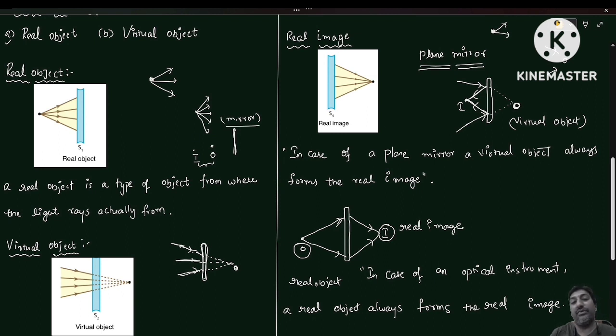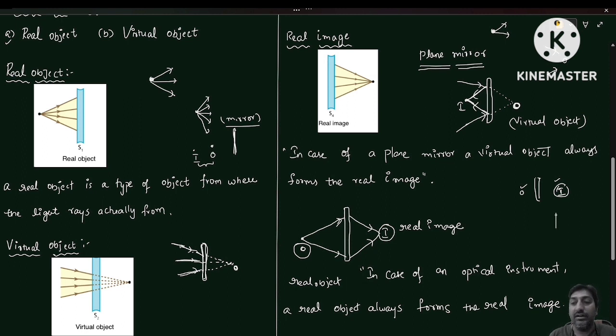But whereas in case of lenses or optical instruments, object and image should be formed on the opposite side. Suppose you consider this is an optical instrument. Object and image both are formed on the same side or opposite side? Both are formed on the opposite side. So here I can tell this is the real image.